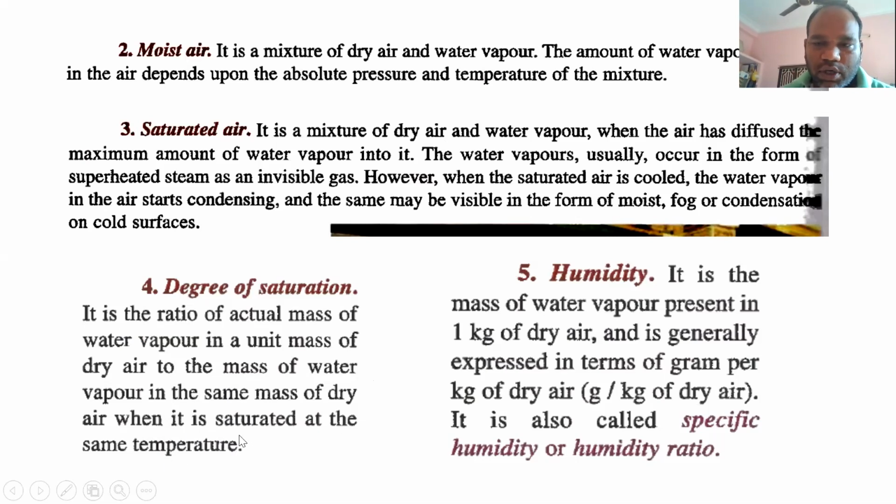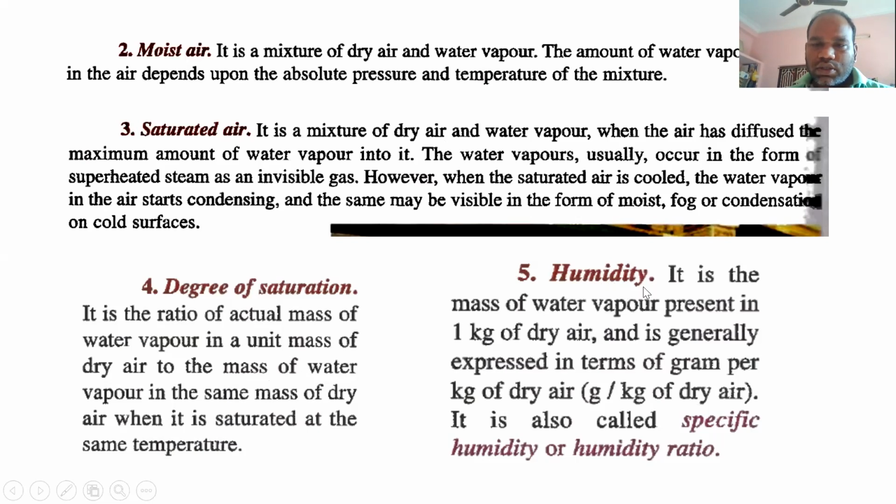So at a particular temperature value, what is the amount of water vapor present in certain condition, and in saturated condition, what is the mass of water vapor content. That ratio is called the degree of saturation.